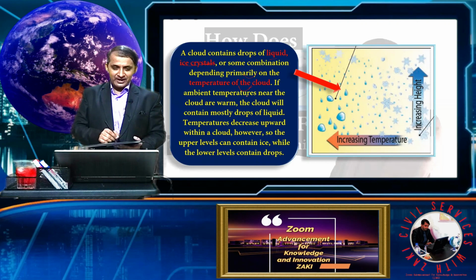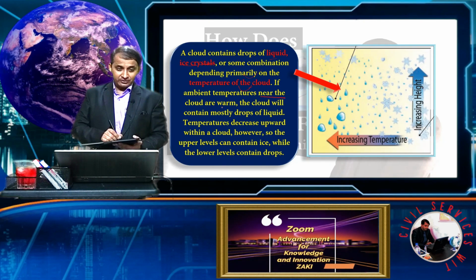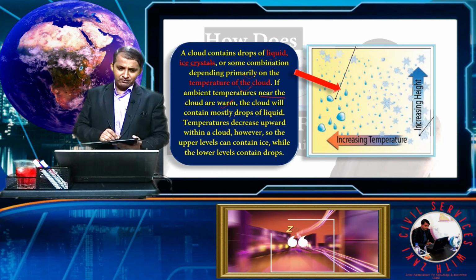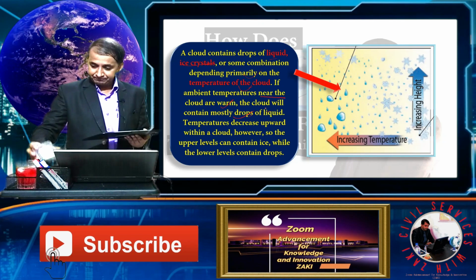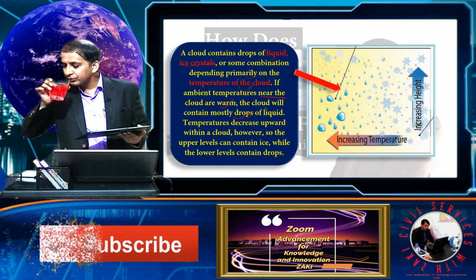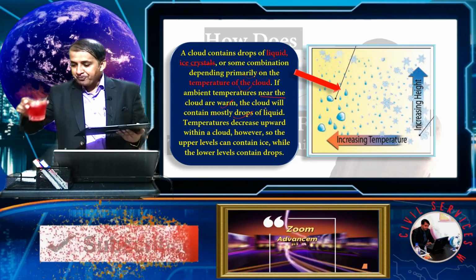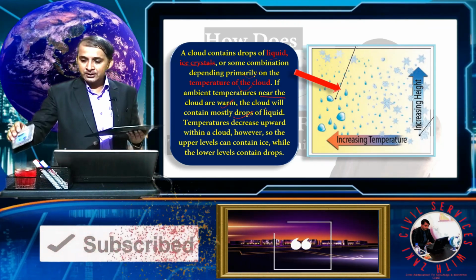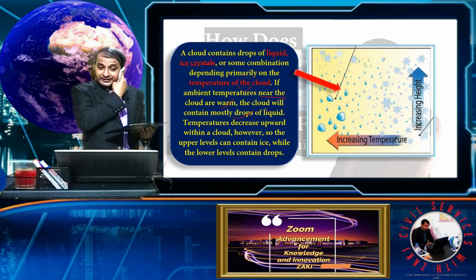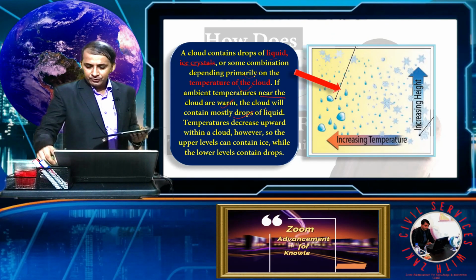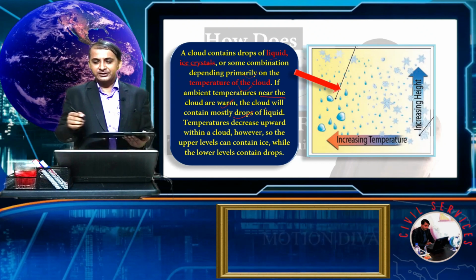If the ambient temperature near the cloud is warm, the cloud will contain mostly droplets of liquid.